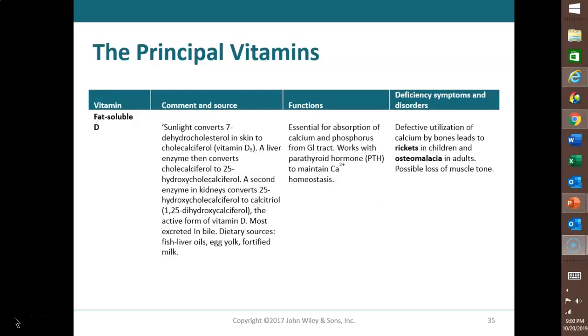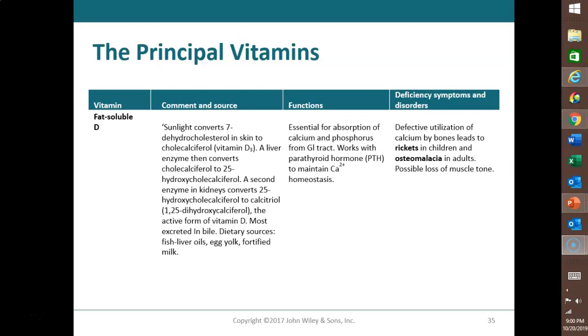Another fat-soluble vitamin is vitamin D. Have you ever noticed on most containers of milk it says fortified with vitamin D? Milk, great source of vitamin D. Why do you need vitamin D?